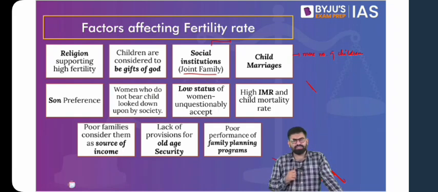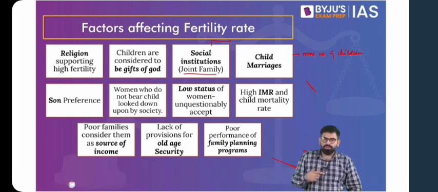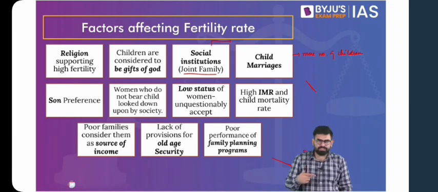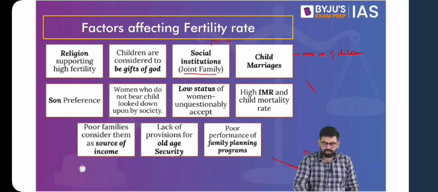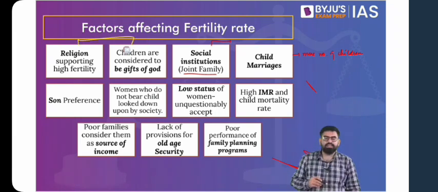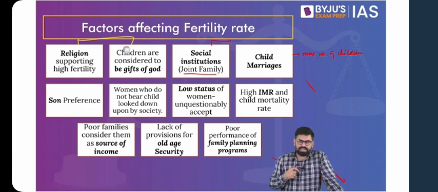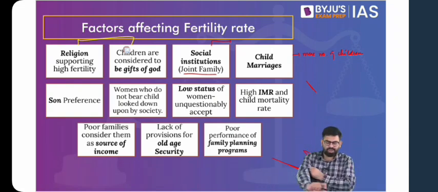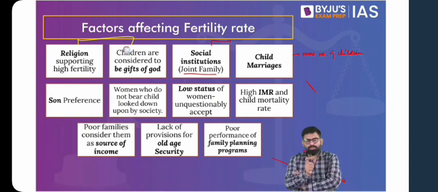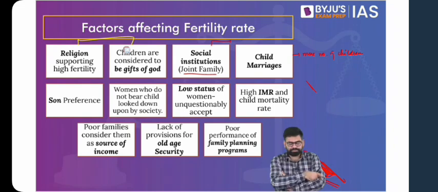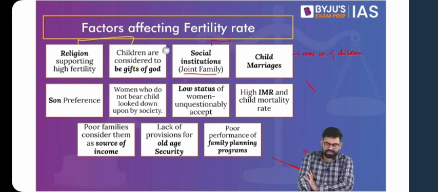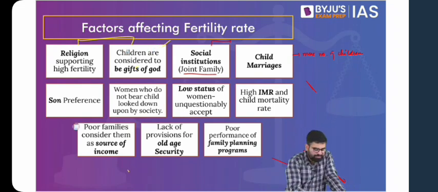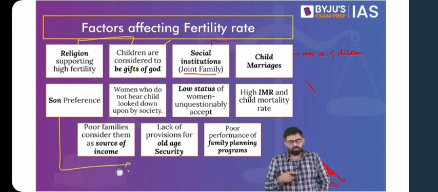So our various social institutions and social norms, societal norms, also lead to increase in the number of children that are born to a woman in her reproductive age. For various religious reasons, you'll find that there can be religions when they suggest that you have to give birth to more and more number of children so that the message of the religion can be spread across the globe. So the more the number of children you'll have, the more the chances are that they spread the message throughout the world. Also, if you talk about religion, religion can also be related to abortion, and you see that debate going on. Children considered as gifts of God is also related to religion. Then preference to a son child. Preference to a son can also be a reason which affects fertility rate.